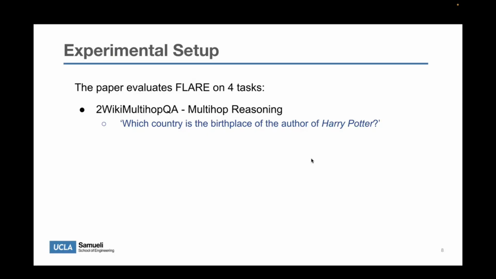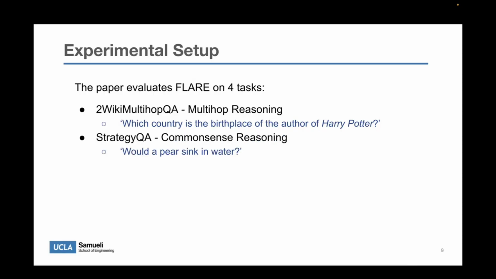Now I will walk through the experiments and results. The paper evaluates FLARE on 4 tasks. First is 2WikiMultihopQA, which requires multi-hop reasoning. This means answering a question by combining information from multiple pieces of evidence. For example, a question might be, which country is the birthplace of the author of Harry Potter? To answer this, we need 2 steps. First, find the author, who is J.K. Rowling. Then find where she was born, which is the UK. Getting the answer UK requires 2 reasoning steps, also known as 2 hops.